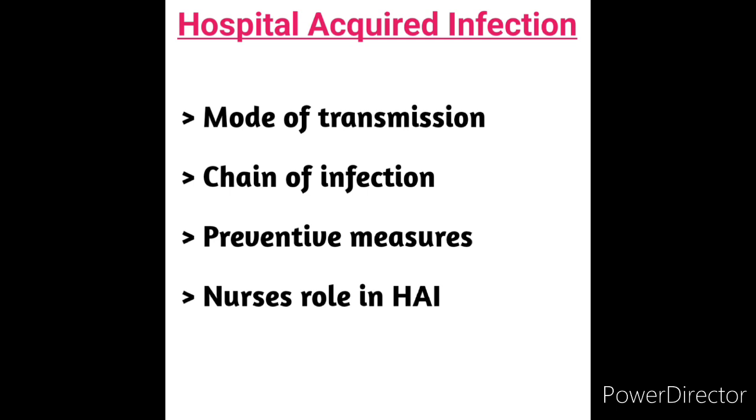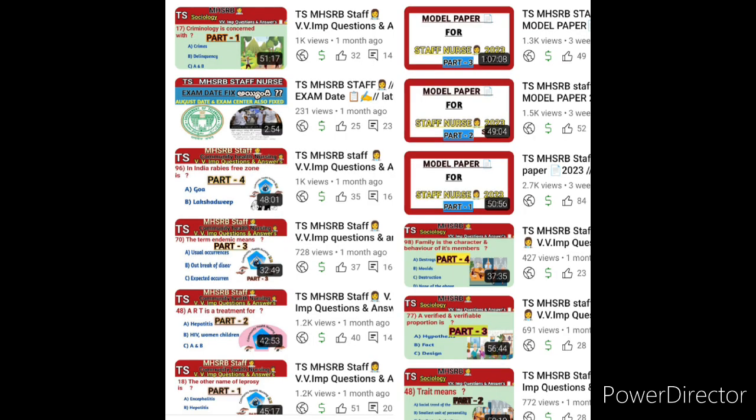Next, mode of transmission, what are the transmission modes, and chain of infection, preventive measures of hospital acquired infection, and what is the nurse's role and responsibilities in nosocomial infection. These we are going to see in today's class.